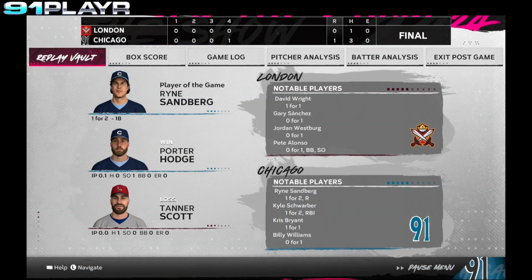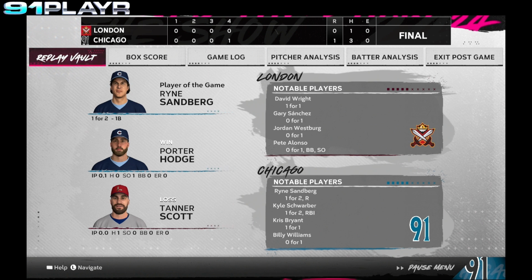Your final tallies for today's game. The Cubs, 1 run on 3 hits. The Lords, no runs on 1 hit. Your pitchers of record, picking up the win for the Cubs, Porter Hodge. He worked a third of an inning, struck out 1. Taking the loss for the Lords, Tanner Scott.